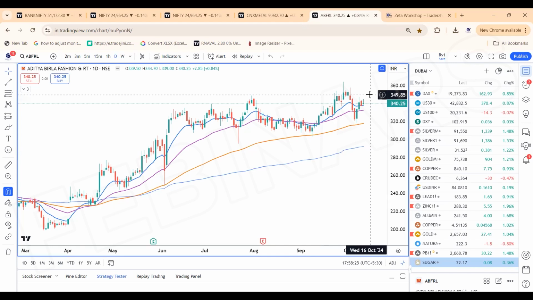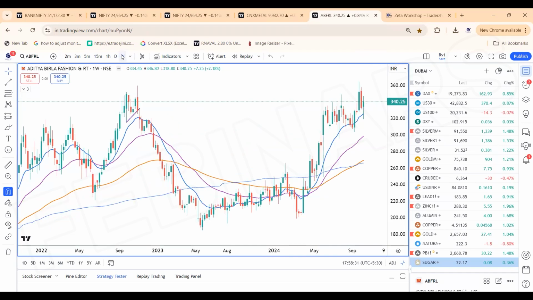Once we cross 345, I'm going to add positions of the 380 or 400 calls. The stock can inch much higher as the trend seems to enter into positive territory. 346 to 353 levels are very important zones of clusters, and once that is crossed, ABFRL looks very good on the charts. Keep an eye on the stock on a conditional basis.